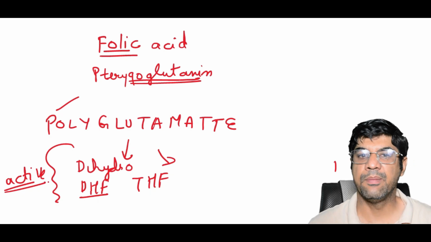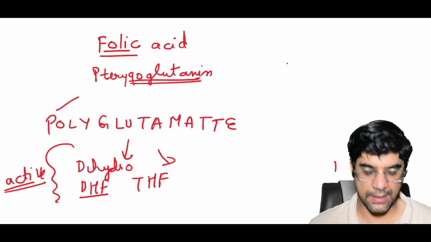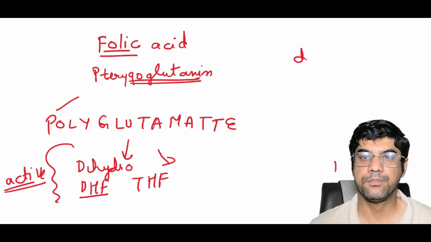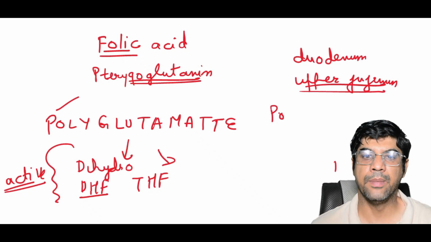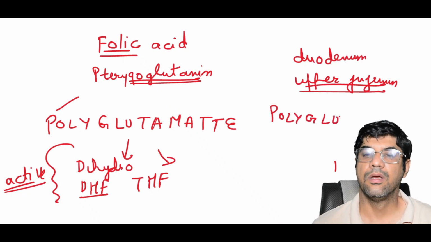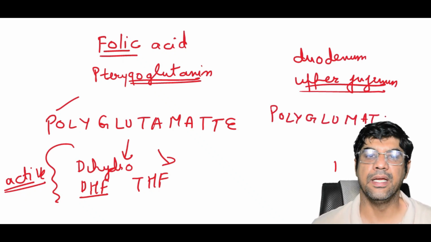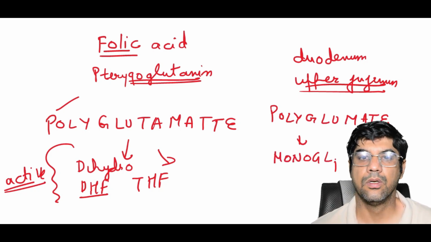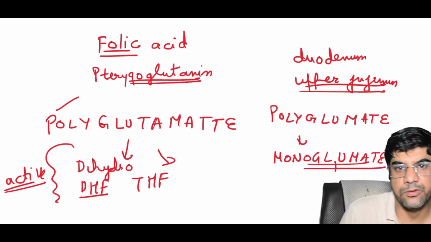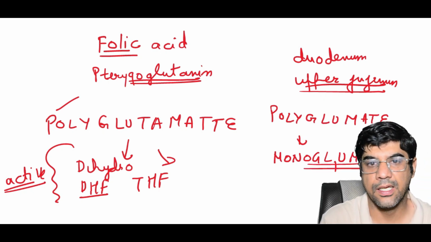The folate, remember, is primarily absorbed in the duodenum and upper jejunum. In the mucosal cell of the intestine, these polyglutamates are converted into monoglutamate. So the mono and diglutamate are further reduced to tetrahydrofolate.